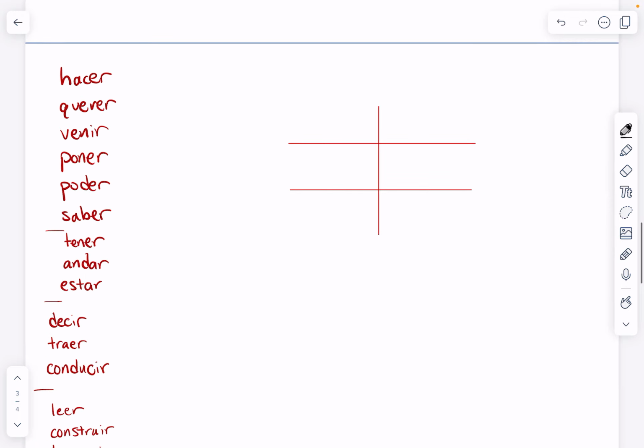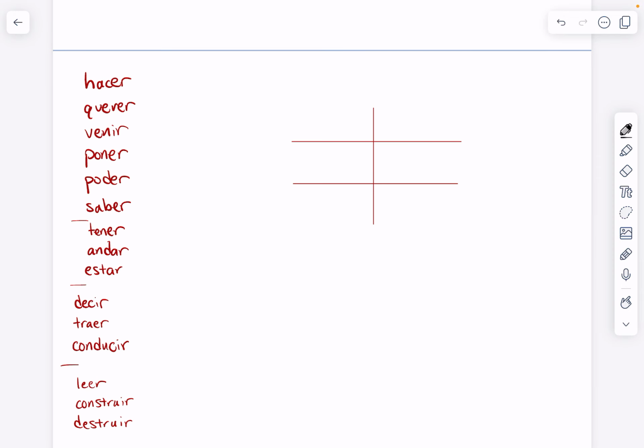Now our last group of irregular preterites has a different ending chart. For this group of verbs, the ending chart is e, iste, o, imos, isteis, and ieron.